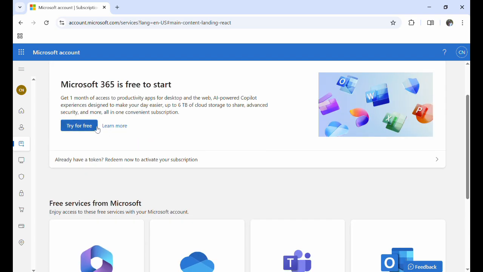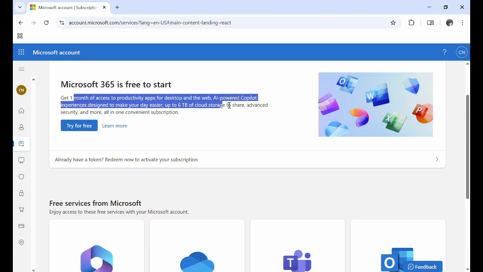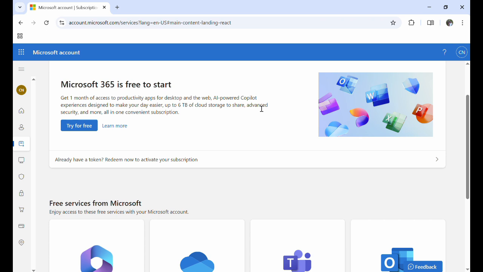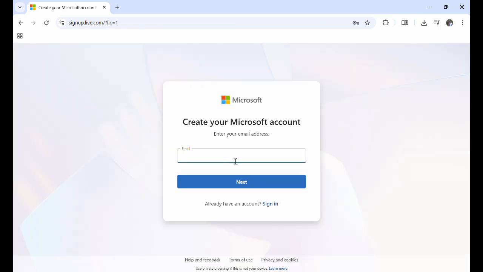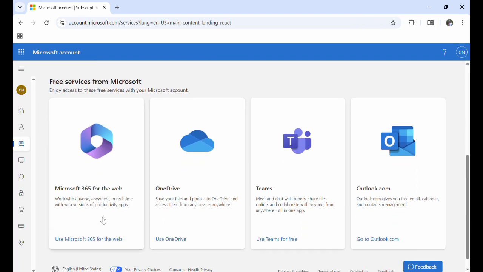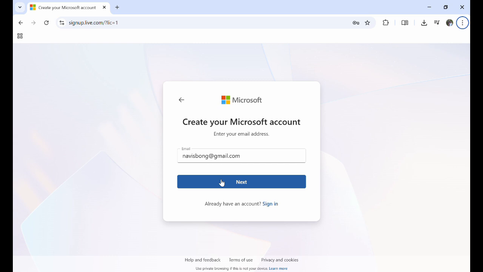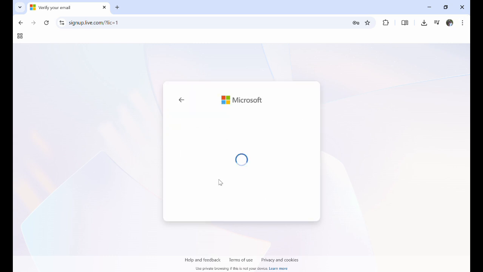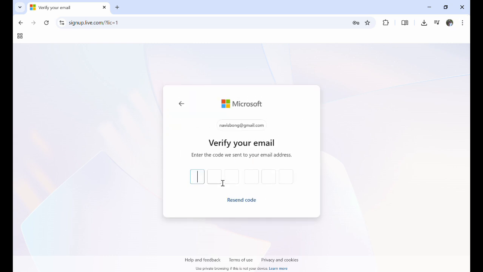Microsoft account. In this guide, I'll walk you through the steps to create your very own Microsoft account. Step 1. Open your web browser and go to signup.live.com. This is Microsoft's official sign-up page. Step 2. You'll be asked to create an account using either your email address or your phone number. If you'd like a brand new Outlook email, click on Get a New Email Address, type in the name you want, and then press Next.